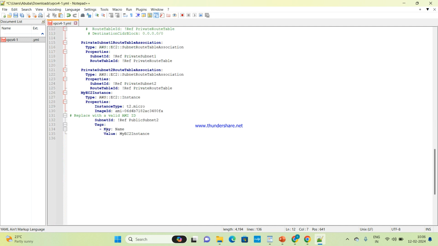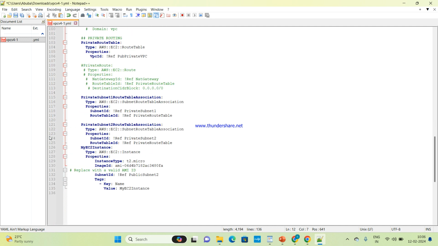Also, what you need to change is the region and the AMI. If you are creating an instance, then you need to change the AMI ID. Every region has different AMI IDs, and there are 32 regions. So how will you see the AMI IDs? You need to go to EC2, launch instance. While launching the instance, under AMI you can see the AMI ID.